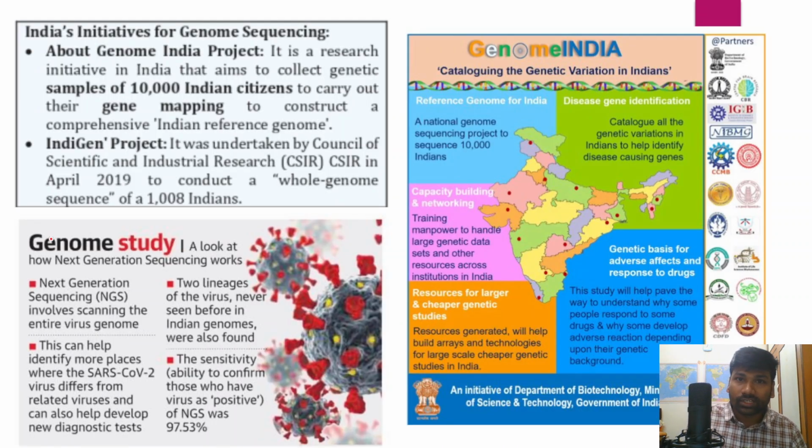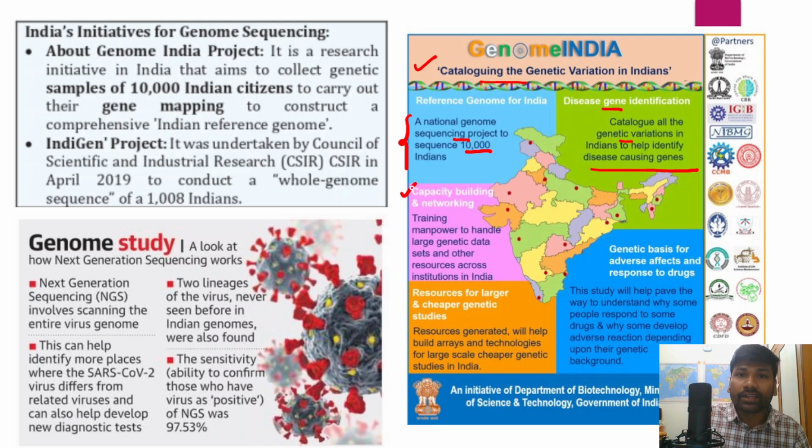So in fact, these are some details with respect to the Genome India project that has been launched, right? So this is with respect to cataloging the genetic variations among Indians, right? So a national genome sequencing project to sequence 10,000 Indians, right? So 10,000 Indian genomes would be sequenced. And disease gene identification, right? So this catalog will have all the genetic variations among Indians, and this will also help identify or understand the disease causing genes as well.